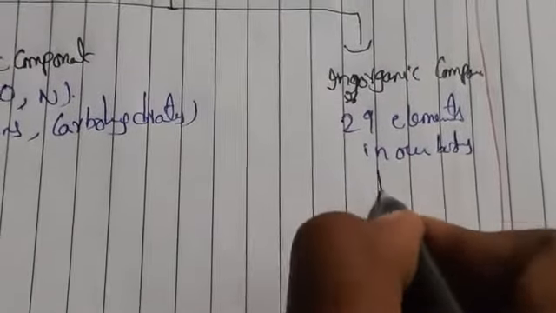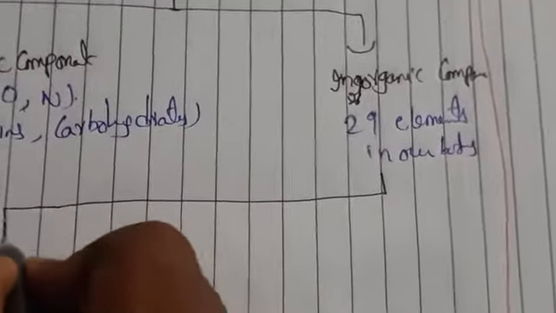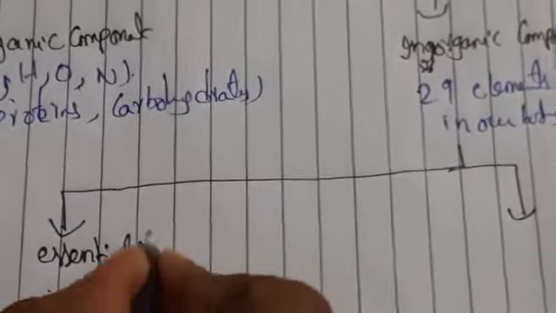So again it is divided into two types, that is essential elements and non-essential elements.